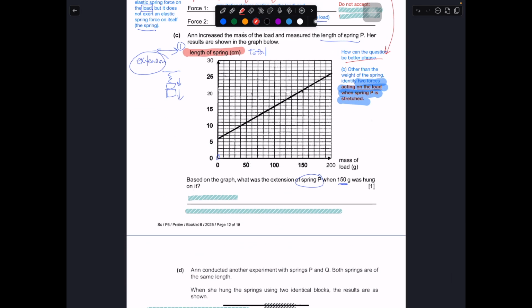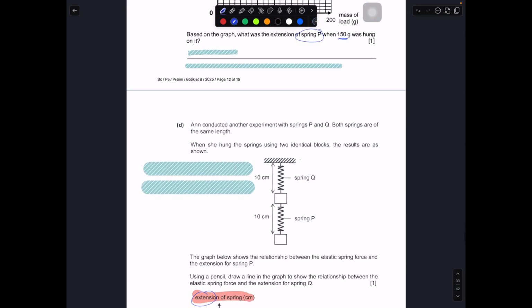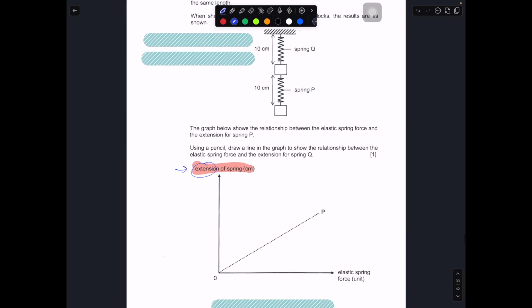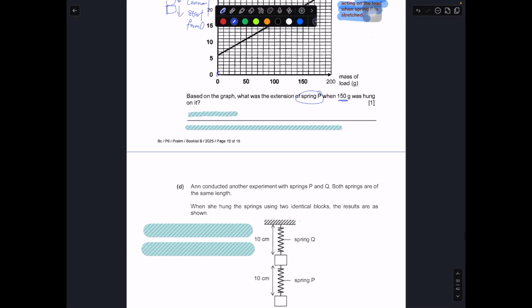For the length of the spring, it cannot start from 0, because if you have a spring, it must exist as some length. The length cannot be 0. But when you talk about extension, extension always starts from 0, because we are talking about a spring that is not stretched yet. So it will always start from the 0 point, or the origin of the graph. Okay, so now let's go back to this.